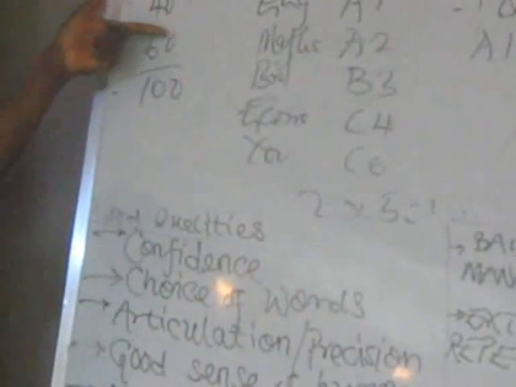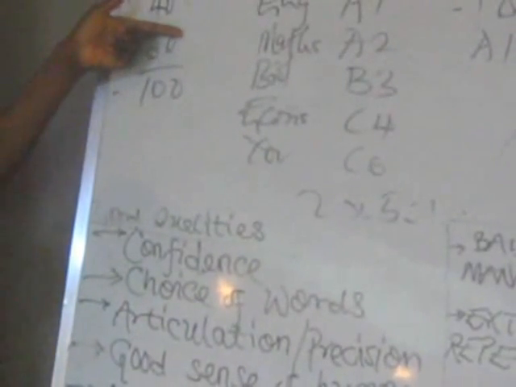So somebody who has C in 5 subjects will only have 2 times 5, and that is equal to 10. 10 plus whatever that person scores in JAM, he may have 30. And at the end of the day, that person will not be able to get admission. So the best thing is to do the ranking and then be sure of the area of interest.